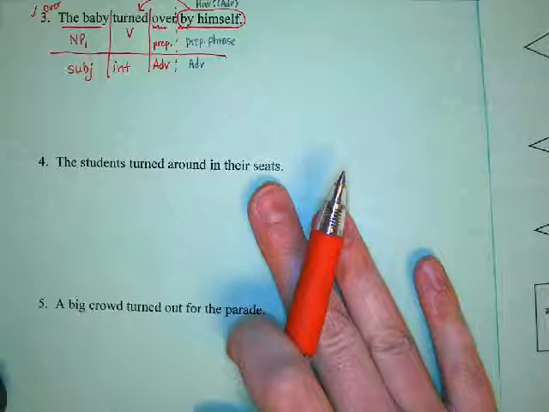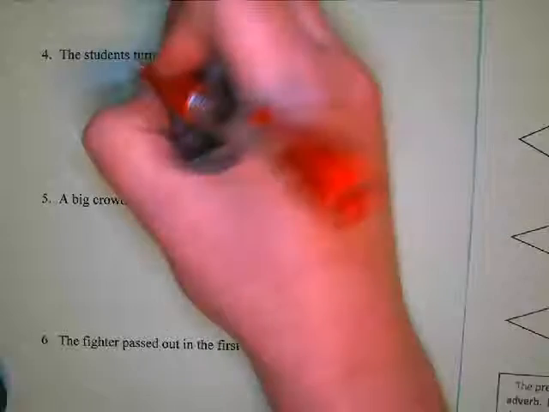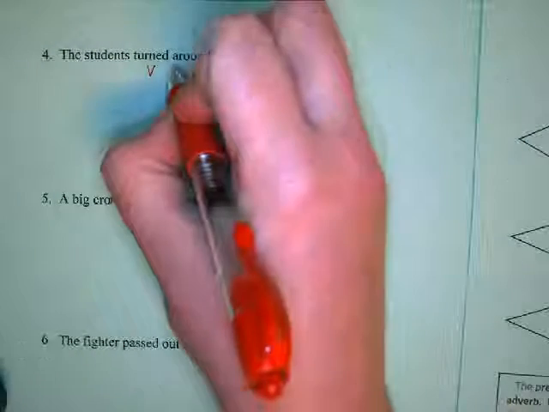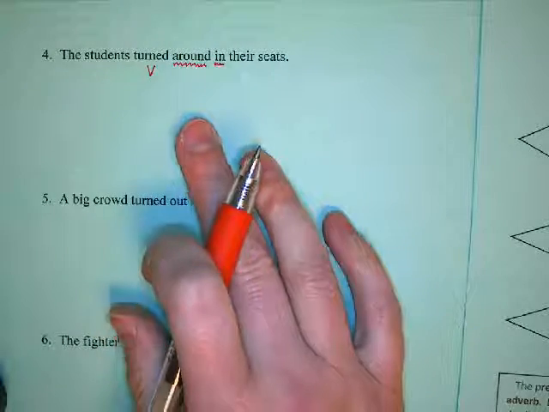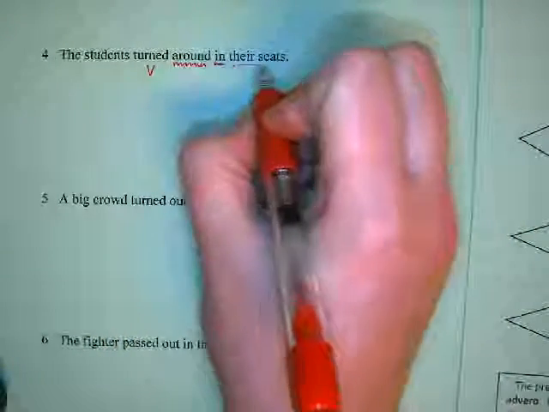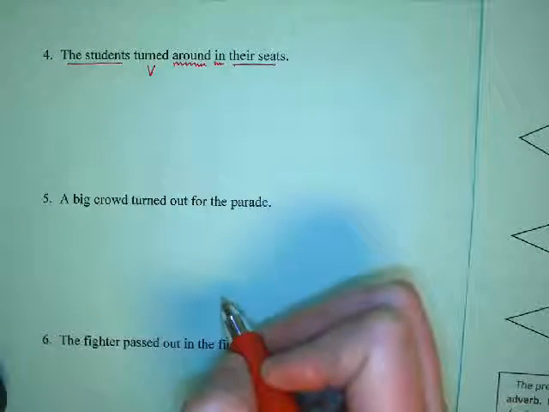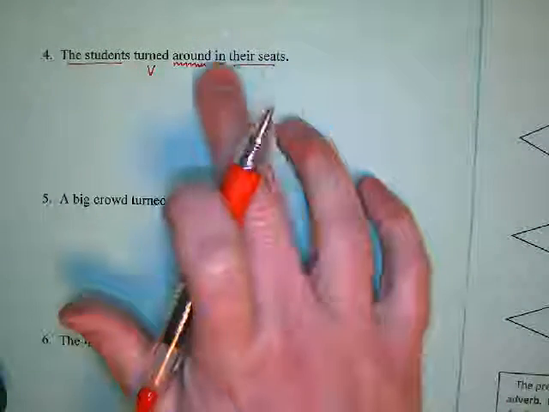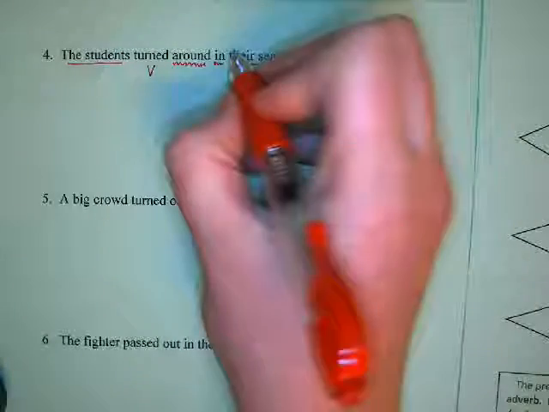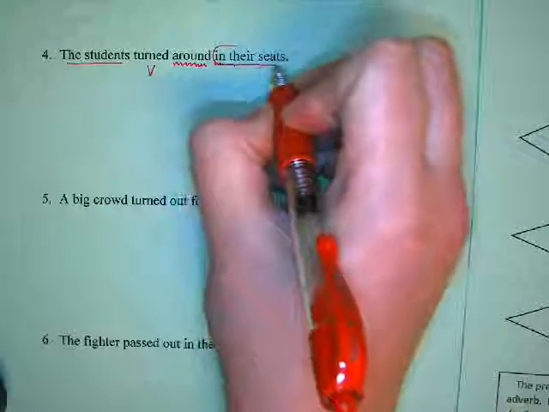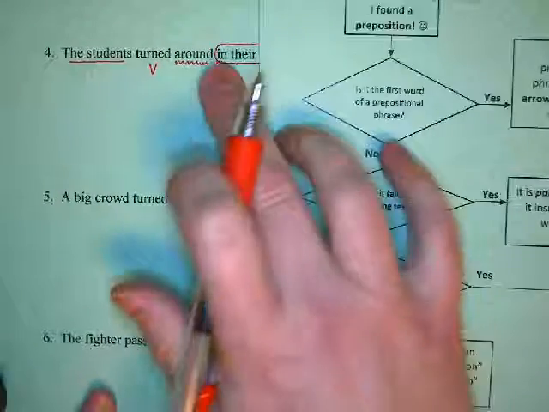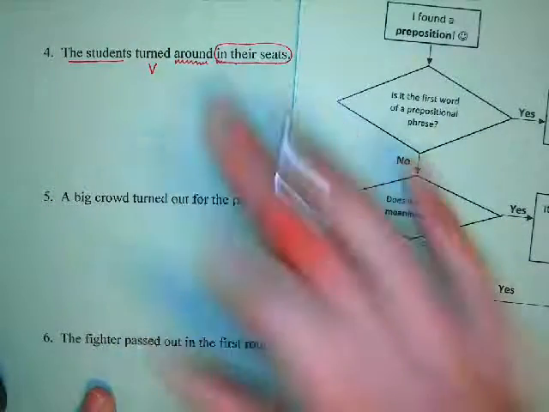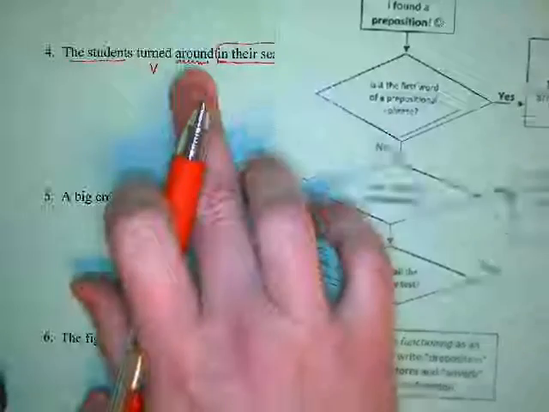So if we take a look at number 4, the students turned around in their seats. So we have turned as our verb again. Around is a preposition and in, and those are two separate prepositions. So when we look at our sentence, their seats and the students are noun phrases. Just looking at our sentence, in their seats, that makes sense. That's sort of like a where are they doing whatever it is that they're doing. So we're going to circle that prepositional phrase because that makes sense to be the first word of a prepositional phrase. But then we have to figure out what is around.